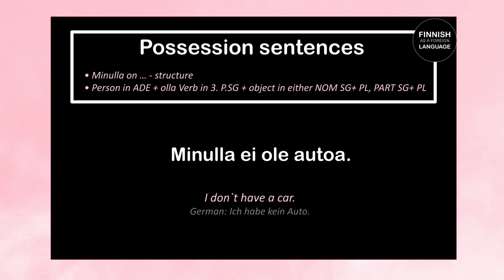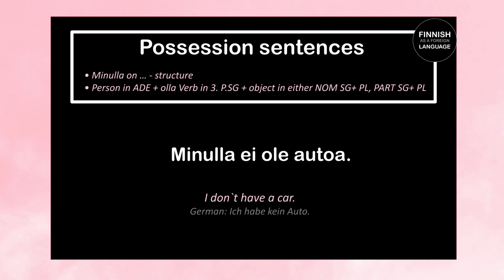Now let's take an example with partitive singular. Minulla ei ole autoa means I don't have a car. Minulla ei ole means I don't have. And autoa here means car, standing in the partitive case because it's a negative sentence. So you see before we had minulla on auto, which was a positive sentence. I have a car versus minulla ei ole autoa. I don't have a car.